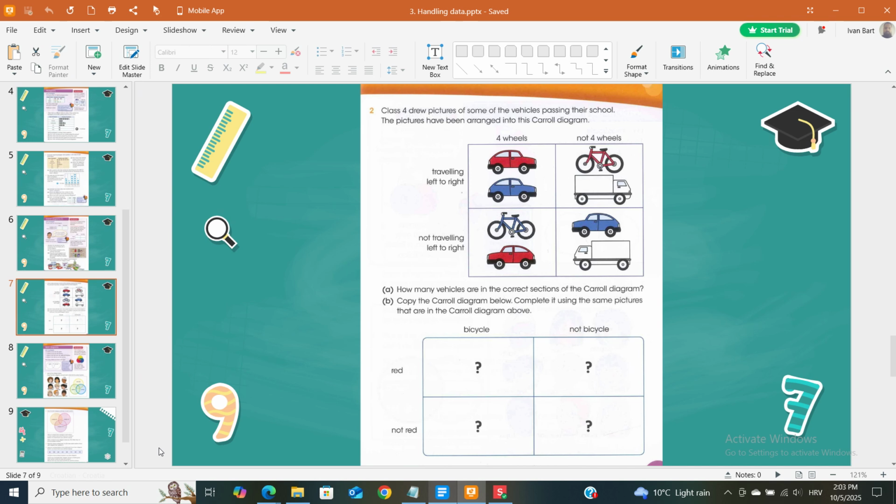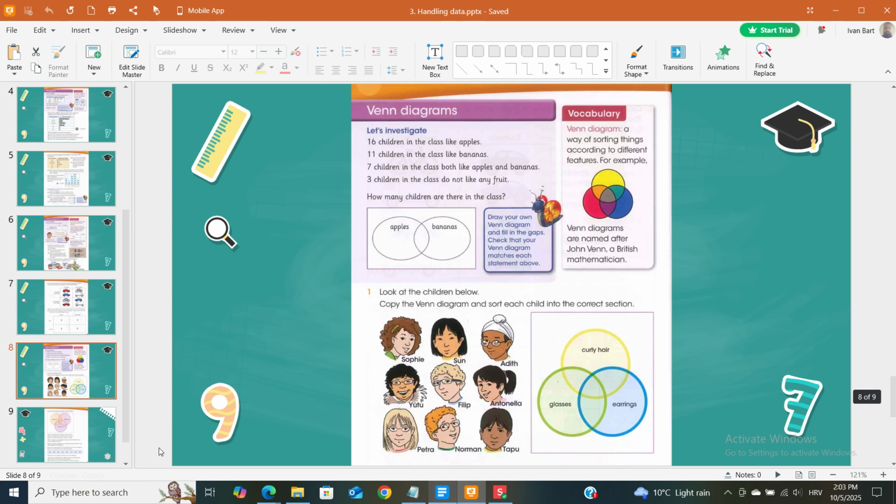Bicycle, not bicycle. Red, not red. Venn diagrams. Let's investigate.